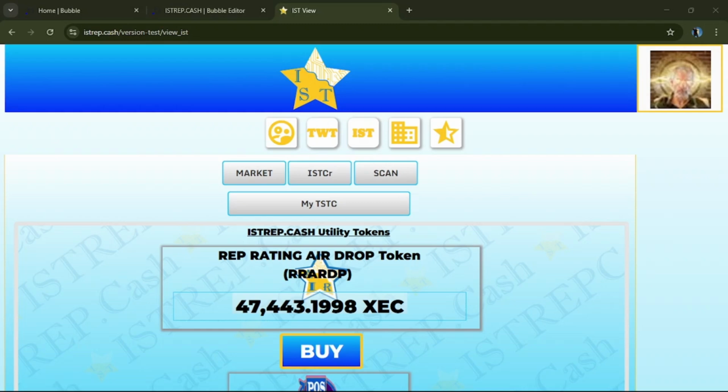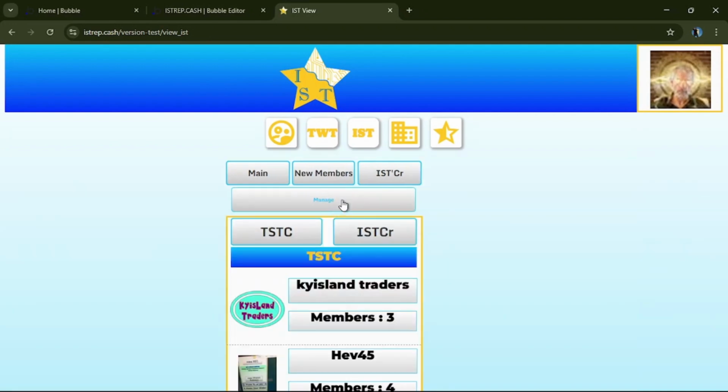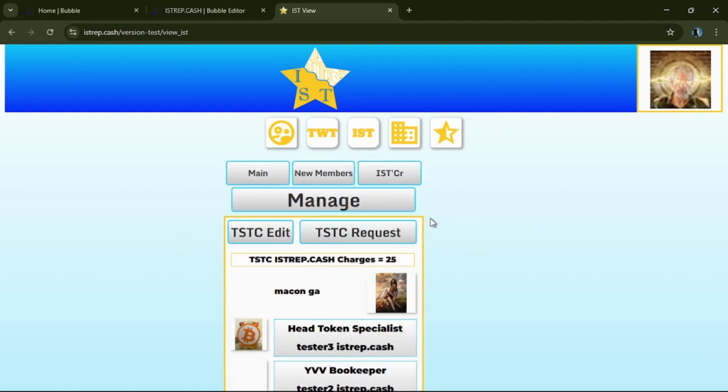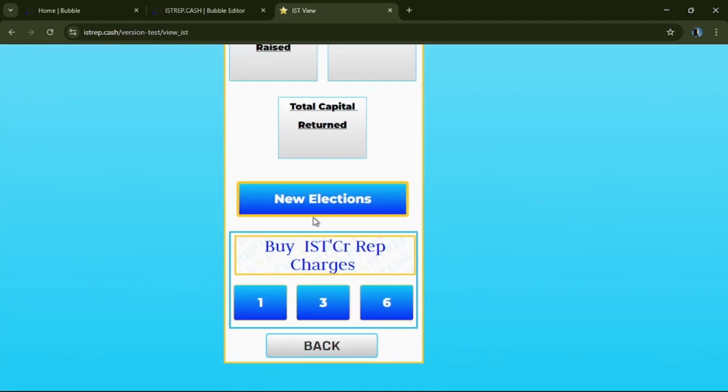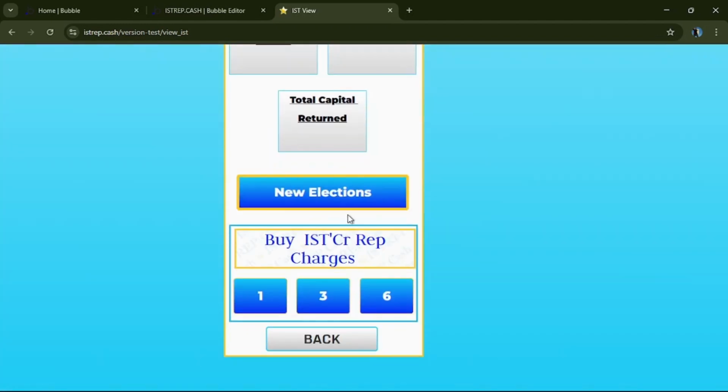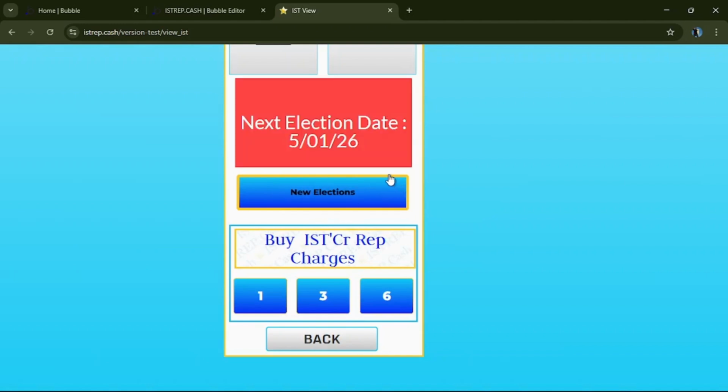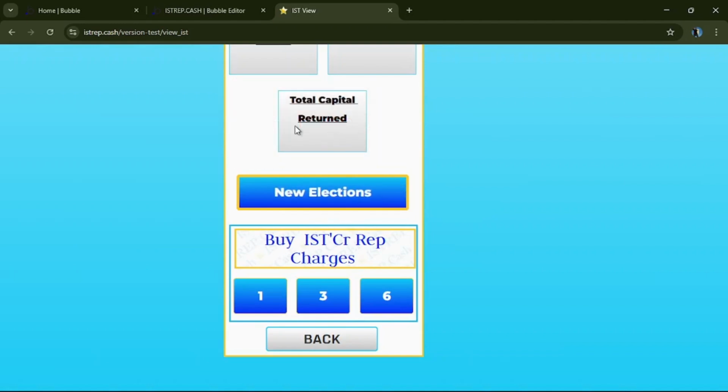Alrighty, heaven, everyone. This is Tycoon Wibby for istrep.cash, and today we will be going over new ISCRI and new members. I'm the newest user here, and I see I got my manage here, and I can go in there and look over what we went over last time. Down here we can see that if we click this button, it'll set our new election date for a year out, so we can get our stuff together and make sure it's ready by the time elections happen.